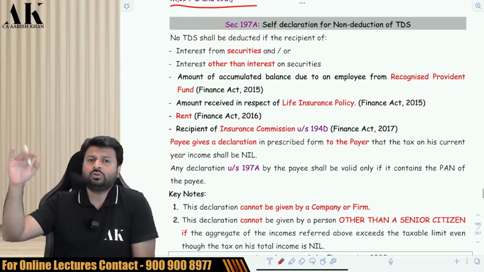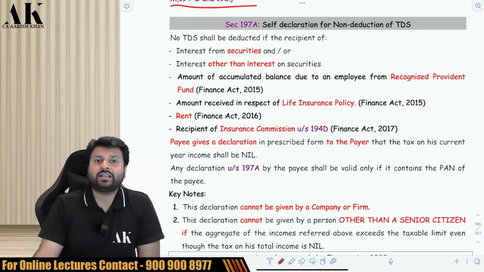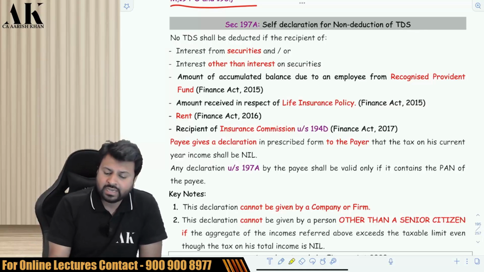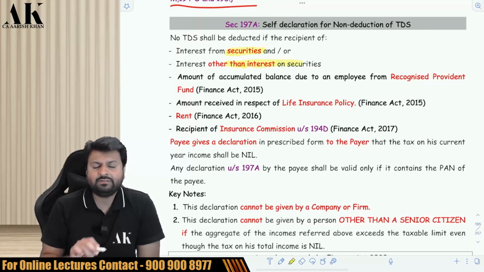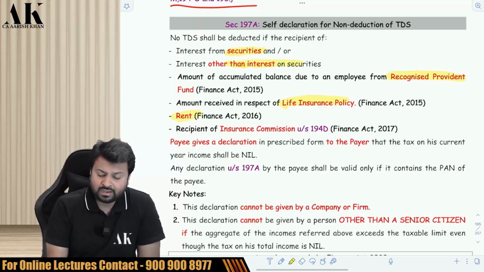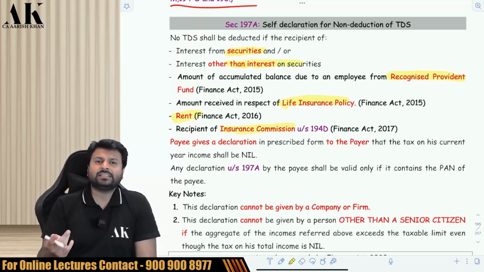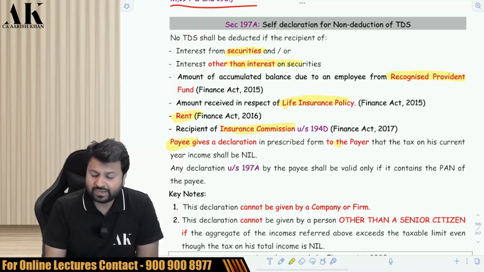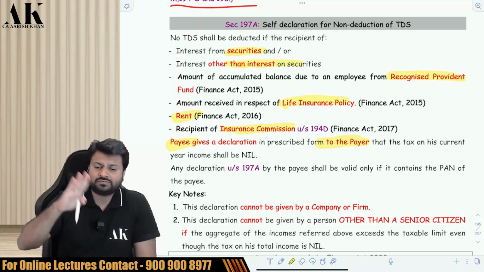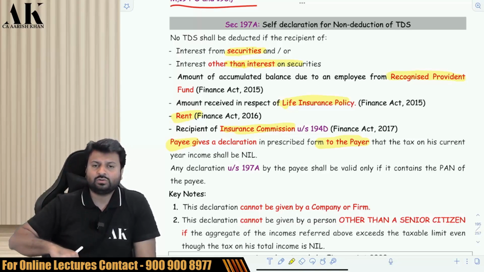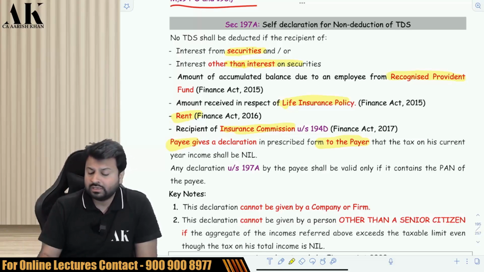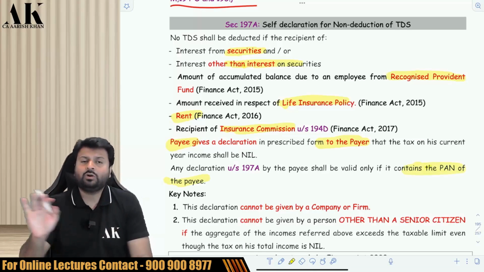If he does not want to do that, there is one more option available: self-declaration by giving Form 15G and 15H. For which sections can 15G and 15H be given? It can be given for interest on securities, for income other than interest on securities, for PF payment, for life insurance payment, rent, and insurance commission. In this case, you don't have to go to the assessing officer. The payee will directly give the declaration in Form 15G or 15H, one for non-senior citizens and one for senior citizens. The payee will give the declaration to the payer, and accordingly the payer will not deduct the TDS. Again, under this section also, giving PAN is absolutely mandatory. Without PAN, this is not possible.